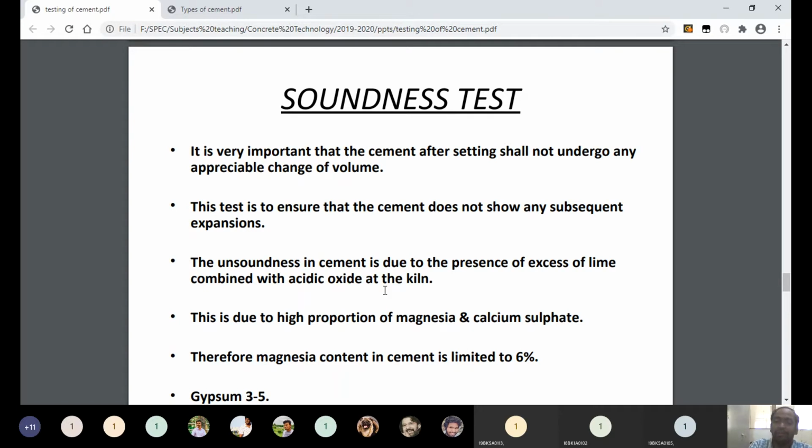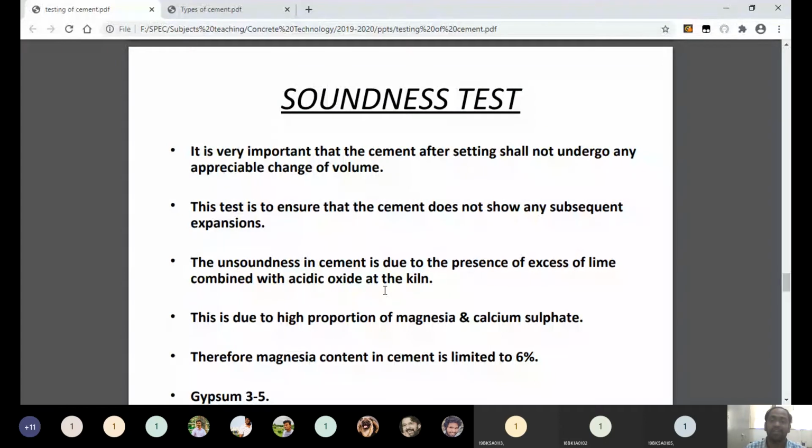When you keep that cement cake in water, its edges and its shape should not get disturbed. Then we can say that the cement has good strength and good quality. Soundness is the property related to that concept, when you make a cement cake with a certain size, certain dimension, and with sharp edges.